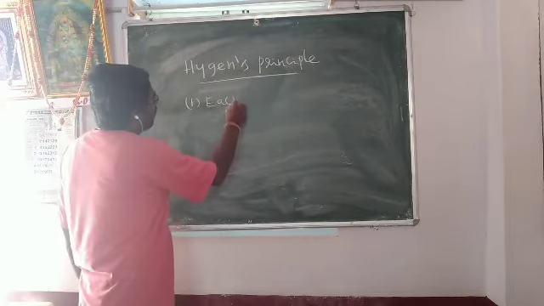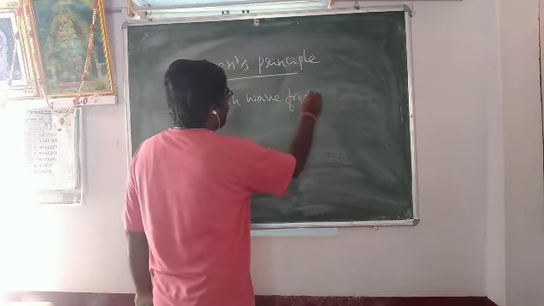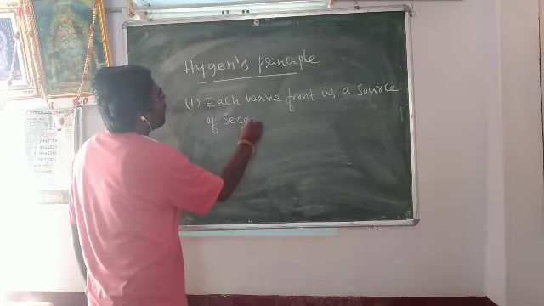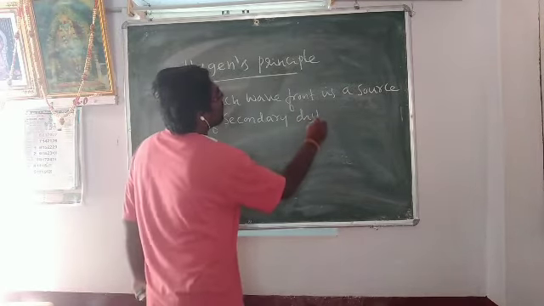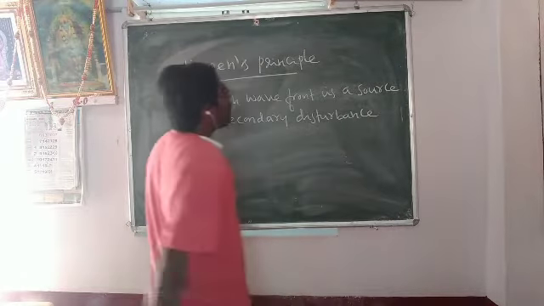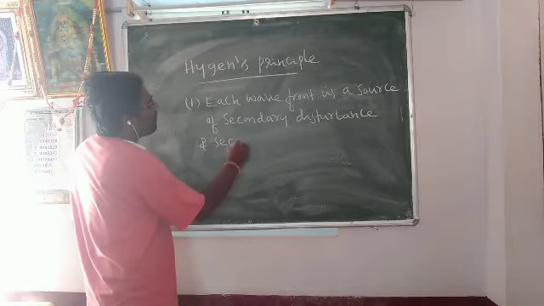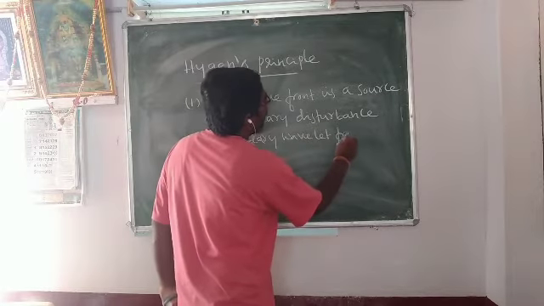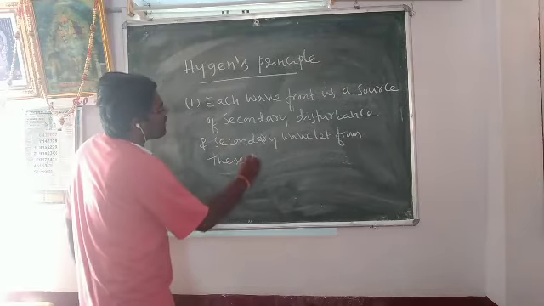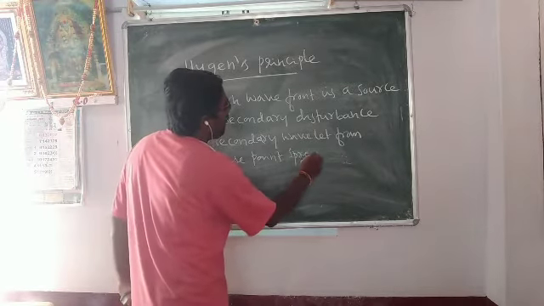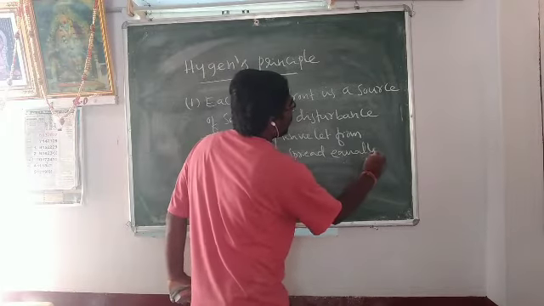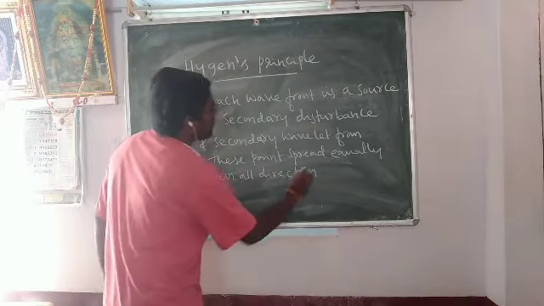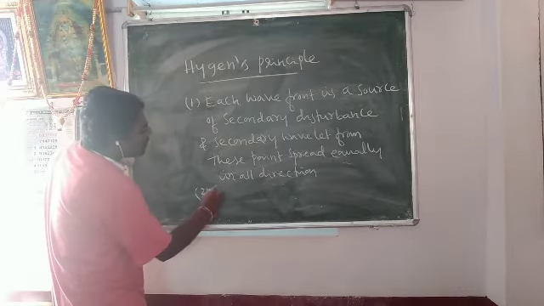Take the first principle. Each wavefront is a source of secondary disturbance, and secondary wavelets from this point spread equally in all directions. This is the first principle.